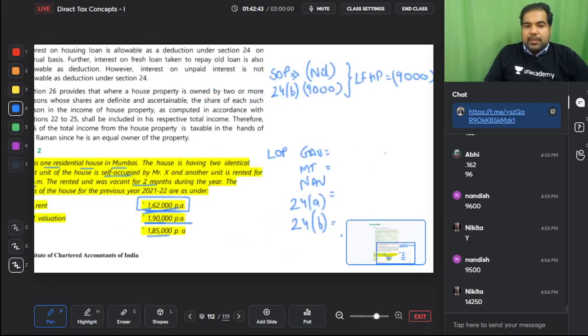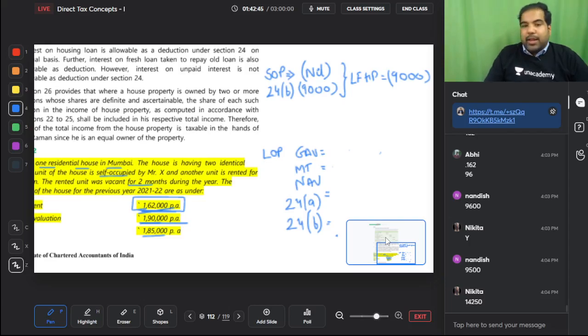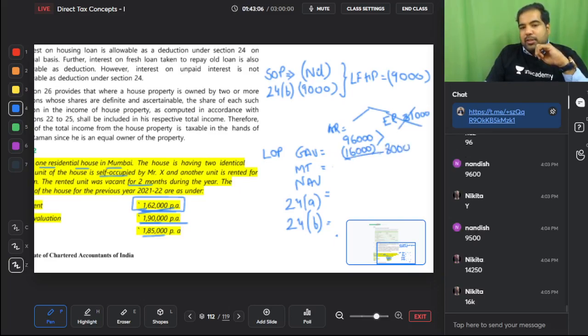So this is of the entire house. So we'll get your ER, expected rent, is 81,000. Your AR is 8,000 into 12 is 96,000. Guys, AR is more. We can minus vacancy loss. Yes, how many vacancy loss guys? 2 months. So that is 16,000 I can minus. And once I minus, I ignore ER. So this is 80,000. Yes. So my GAV is 80,000.